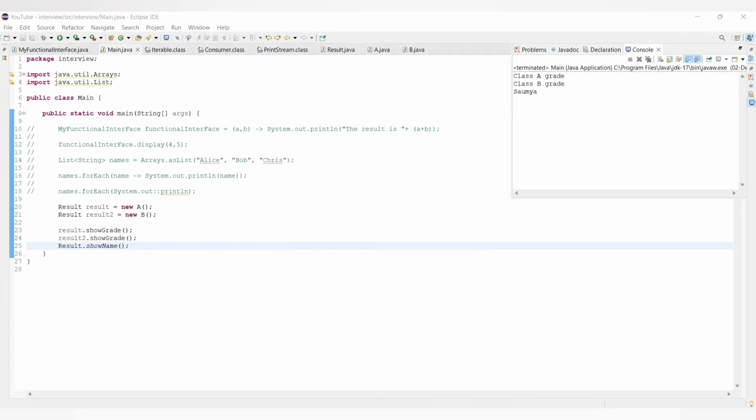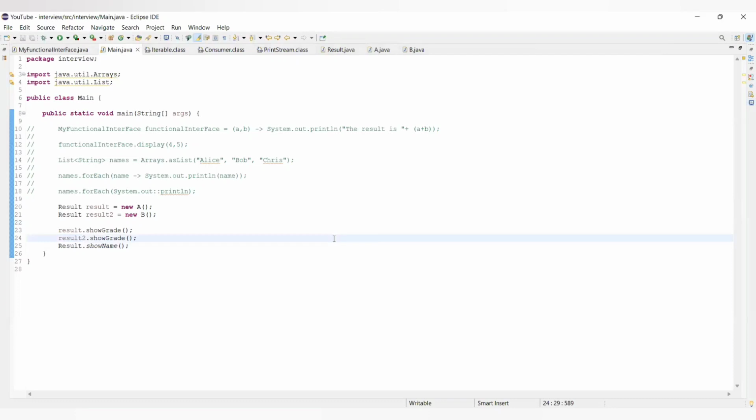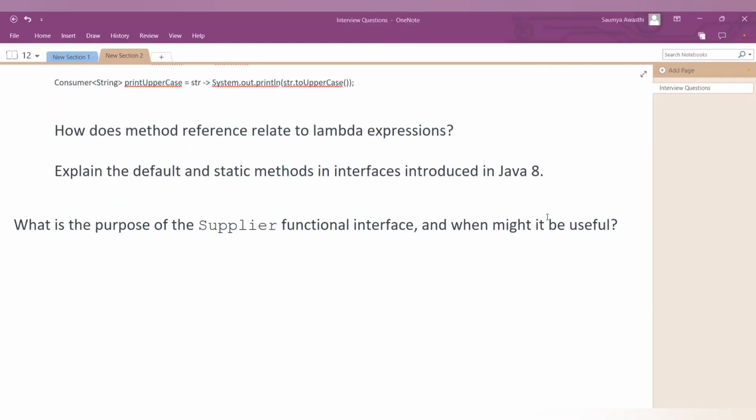I hope you got the understanding of both the static methods as well as the default methods. That's how you can explain and give examples whenever it is asked in the interview. So this sort of understanding you should have, right? Some of the questions that you'll be frequently asked when it comes to the topic of functional interface, right?